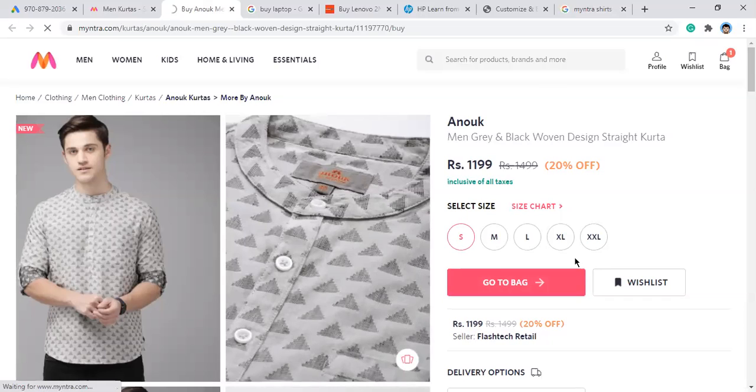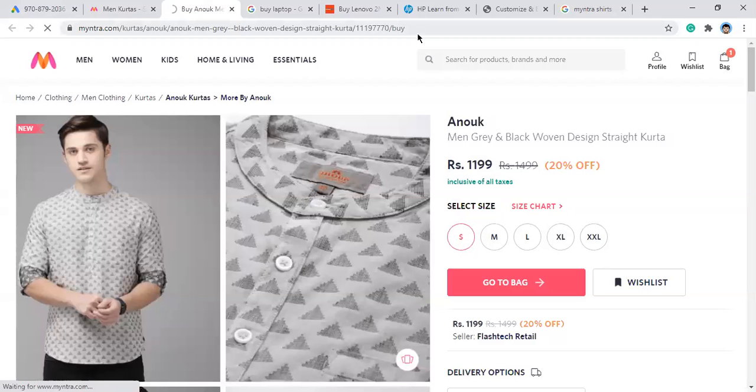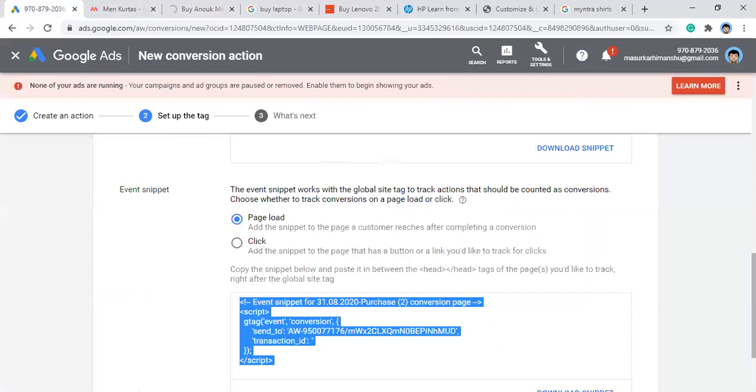Right, so what happens when I am in the conversion path? When I say conversion path, I mean I am at the shopping cart, then I will add all my details, and then I will select the payment method. Once the order is placed, you will see one page with order details or order summary, or thank you for buying from Myntra, something like that, if you have bought earlier.